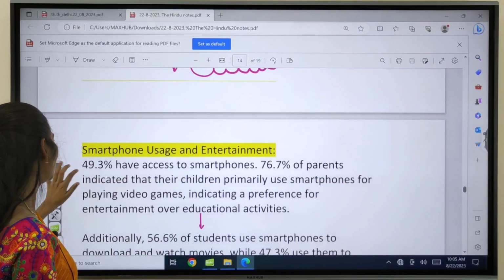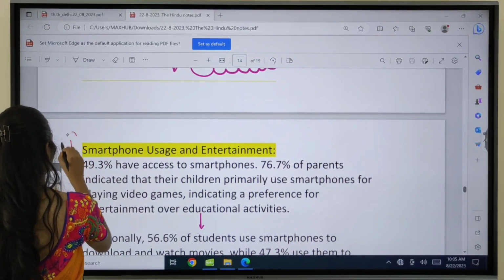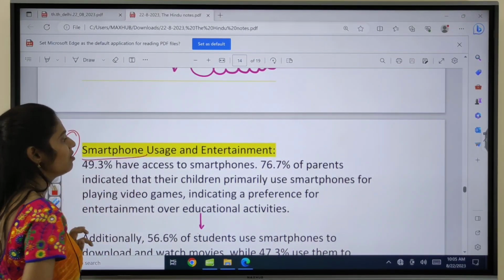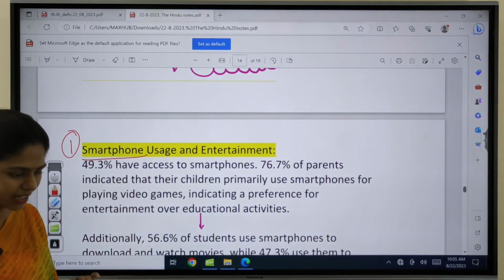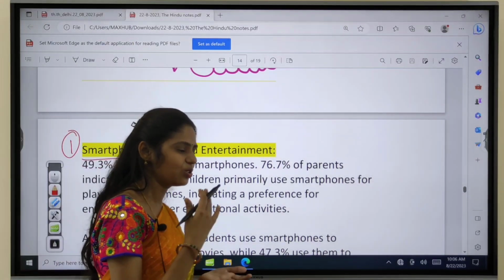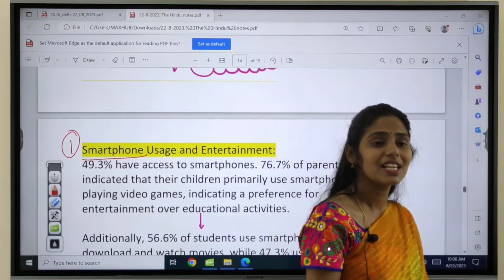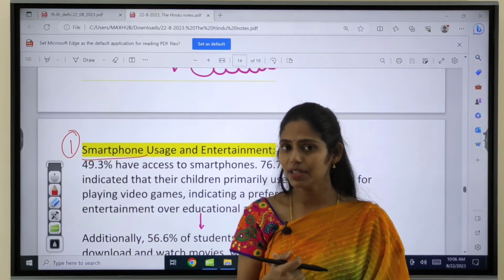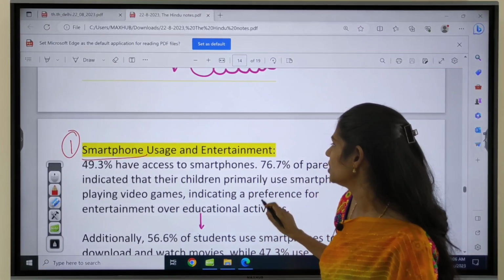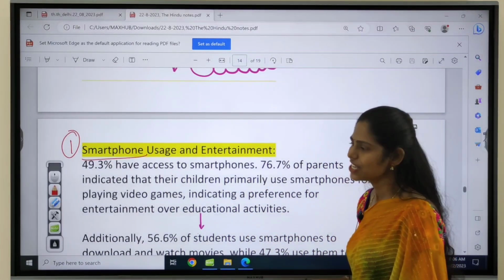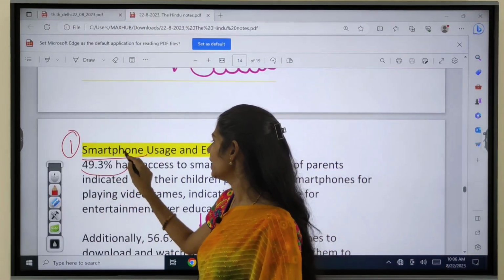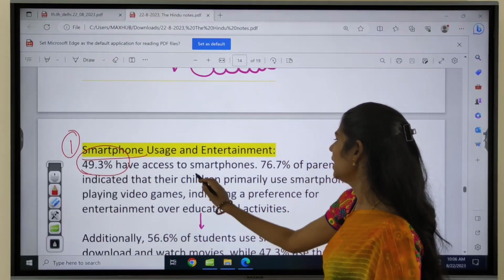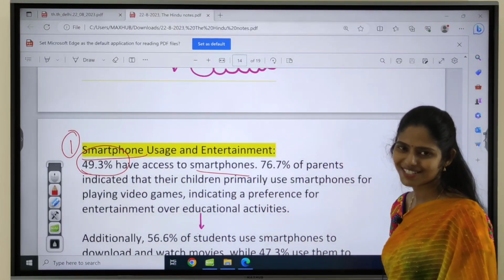If you are talking about the key findings, the first one is the note on smartphone usage and entertainment. How many students took smartphones for education purposes, how many of them are really using them for that purpose, and how many are using them for entertainment. About 49.3% have access to smartphones.